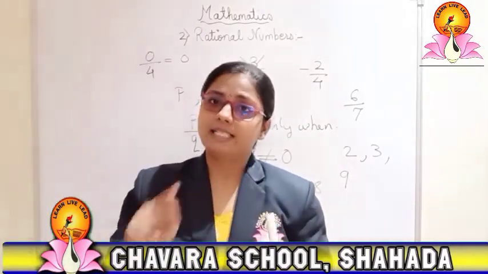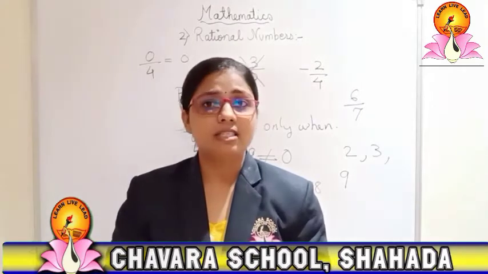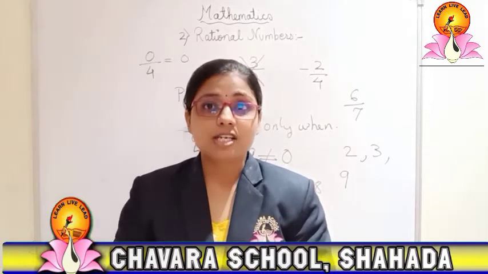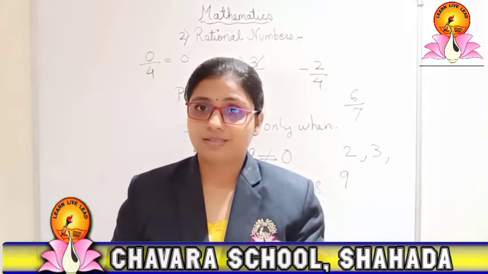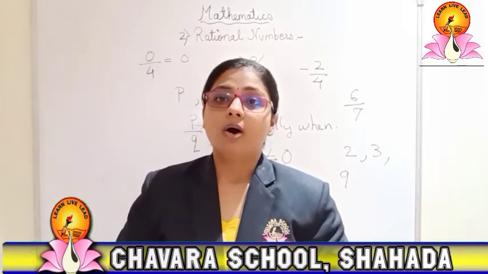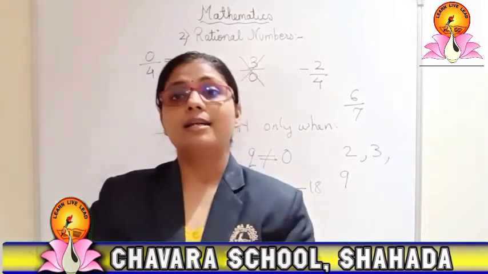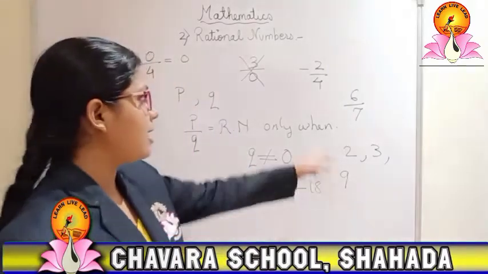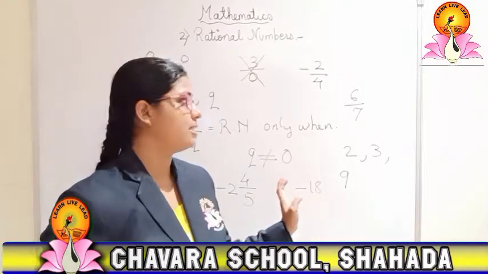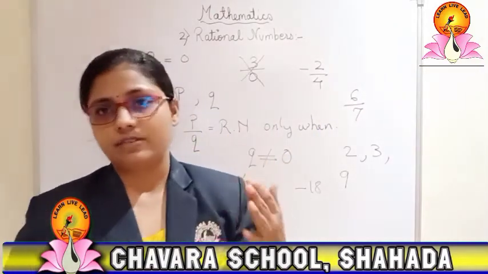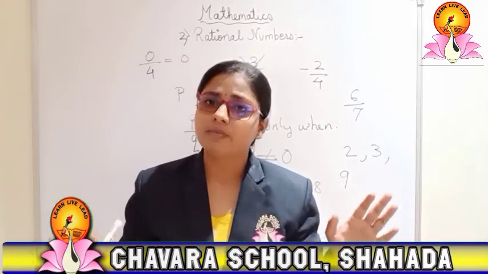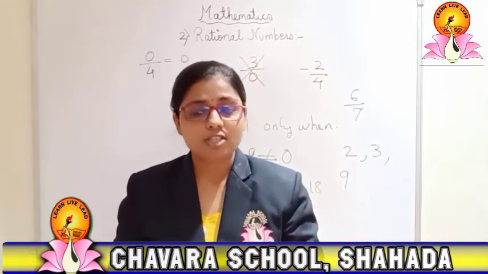So all integers are rational numbers, but the converse is not true, because not all rational numbers are integers. Okay, this you have to keep in mind. Then next, all fractions are rational numbers. You can see here I have written fraction form, here also fraction form, and mixed fraction is there. Whatever the classification of fractions you know very well, whatever the type of fraction is there, it is a rational number.